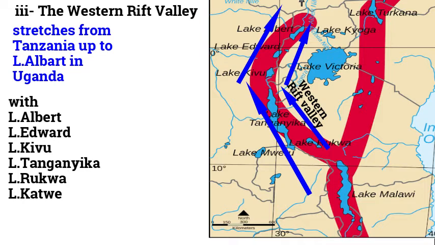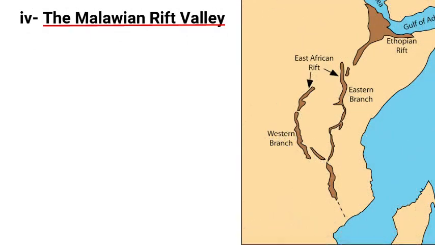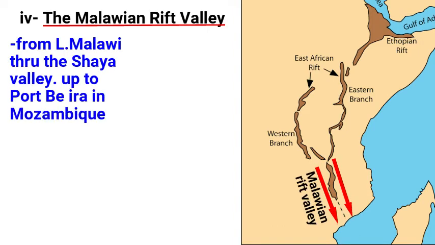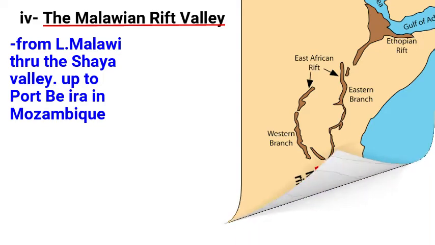So, as we have said, the focal point or the meeting point for those arms of the Rift Valley is Lake Malawi. Then the fourth is called the Malawian Rift Valley, which enters through Lake Malawi and goes through the Shire Valley. It moves in a zigzag pattern, and it enters up to Mozambique at Port Beira. That's where the Rift Valley ends.